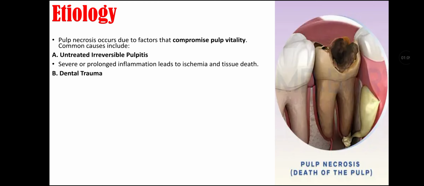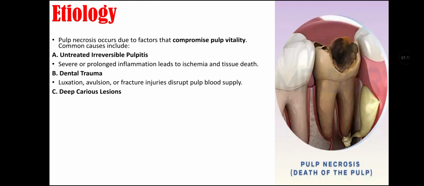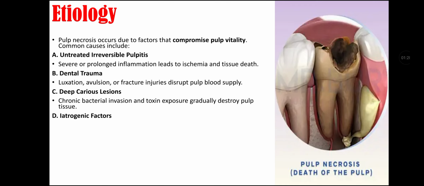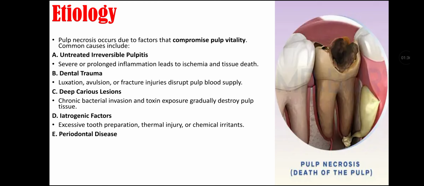Second cause is dental trauma that may include luxation, avulsion, or fracture injuries that disrupt pulpal blood supply. Third cause is deep caries lesions that are chronic bacterial invasion and toxins that gradually expose and destroy dental pulp tissue. Fourth cause is iatrogenic factors, as excessive tooth preparation, thermal injury or chemical irritants can cause pulp necrosis.